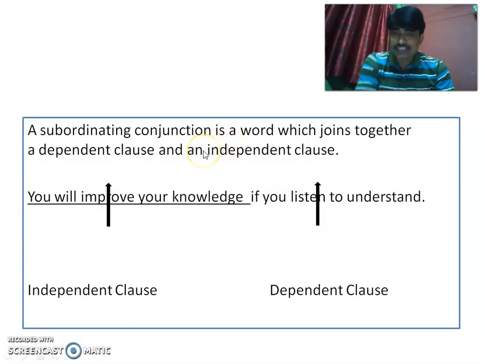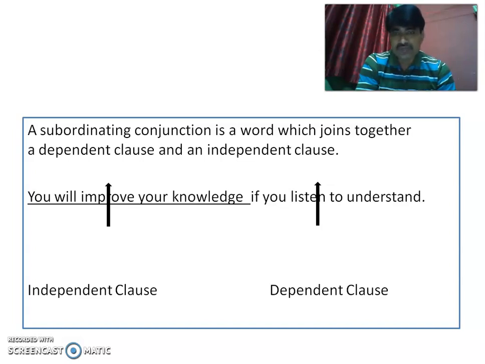A subordinating conjunction is a word which joins together a dependent clause and an independent clause. First of all, let us understand what a dependent clause and an independent clause are. As I said, we are going to study simple, complex and compound sentences. In complex sentences, you have one independent clause and one or more dependent clauses.